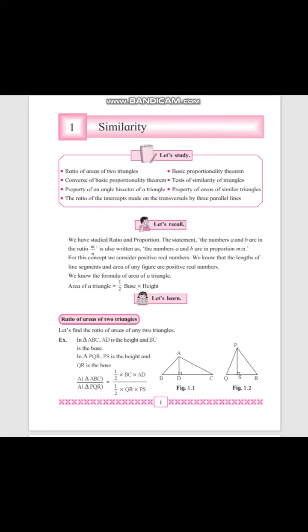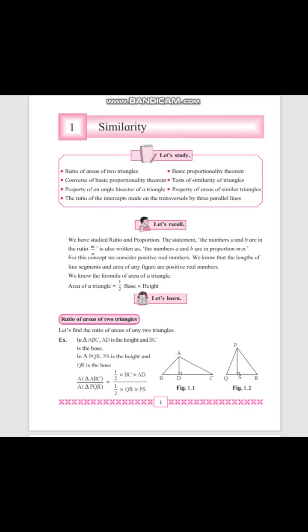Okay, so let us start from the beginning of this chapter. First of all, let me tell you the topics in your first chapter: ratio of areas of two triangles, then basic proportionality theorem, converse of basic proportionality theorem, test of similarity of triangles, then property of an angle bisector of a triangle, and property of areas of similar triangles, and the last topic is the ratio of intercepts made on a transversal by three parallel lines.